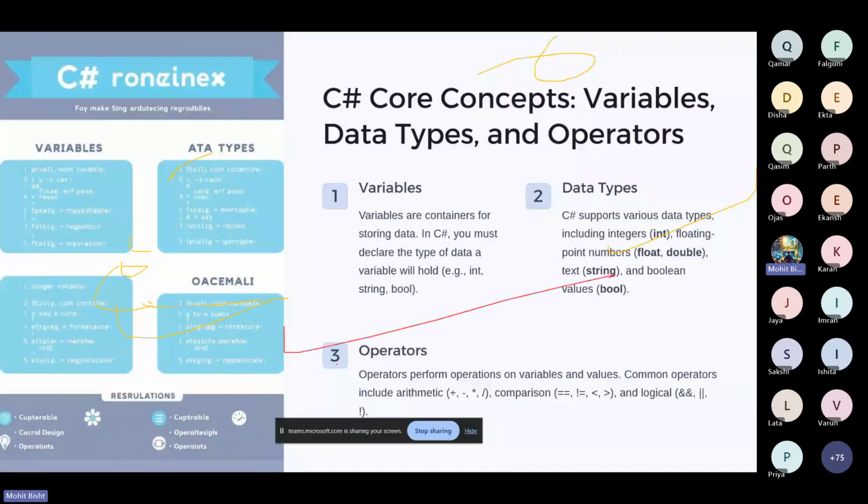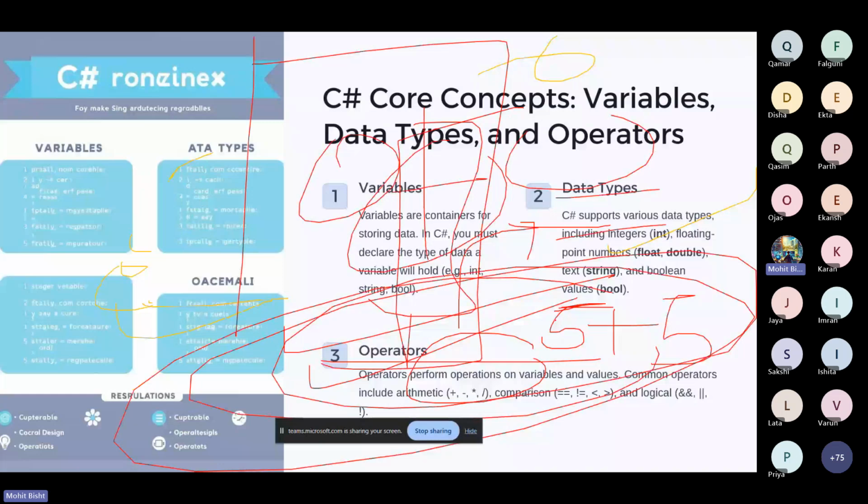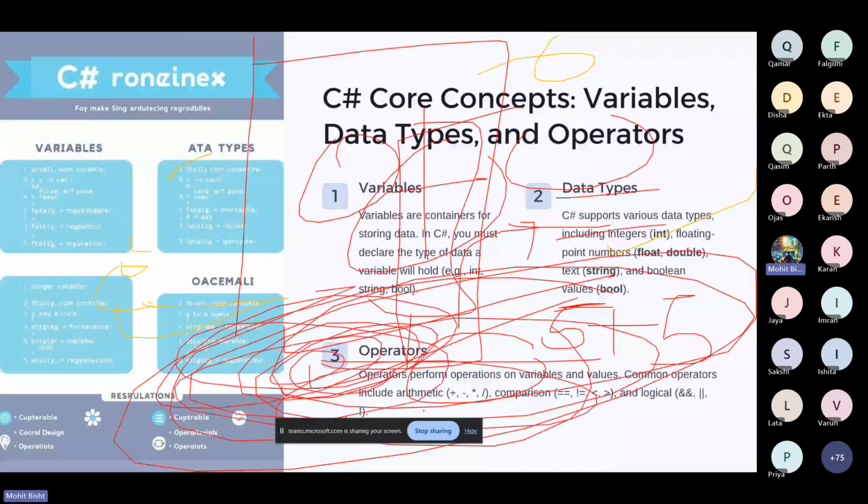Operators are what we use when we want to do some operations, right? Suppose I am building a calculator application. What does the calculator do? You write some value, there are a lot of operations, you simply type the operation, then you click on equals to. This is the part of basic operations. We have arithmetic operations, and we have comparison operations. What is a comparison operation?